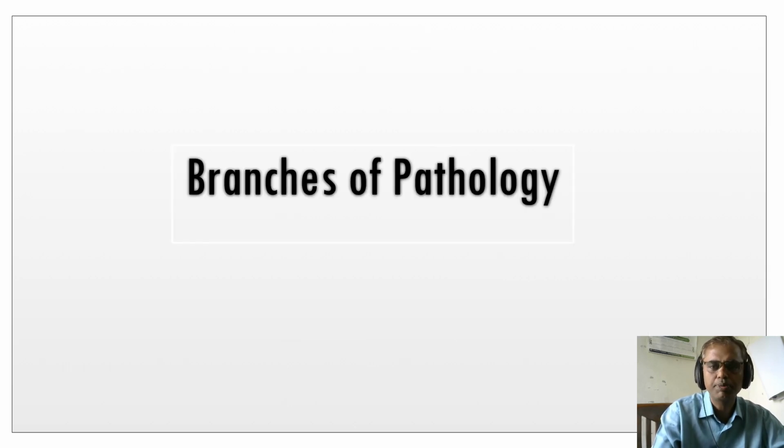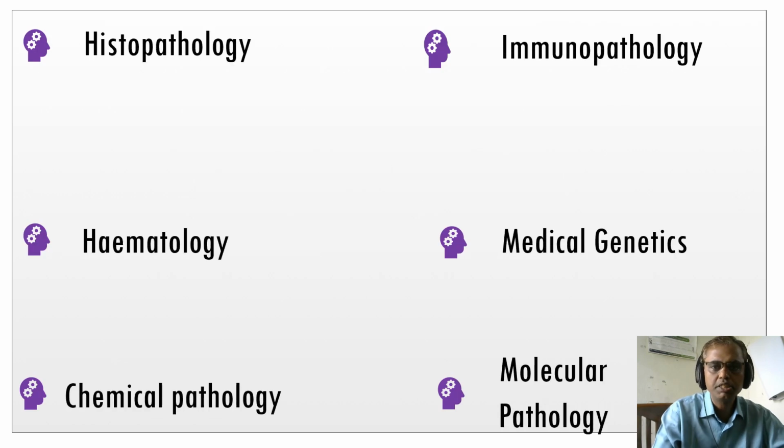Now we'll study the branches of pathology: histopathology, immunopathology, hematology, medical genetics, chemical pathology, and molecular pathology. All of this we are going to study in the second BHMS in brief, as required for undergraduate students.